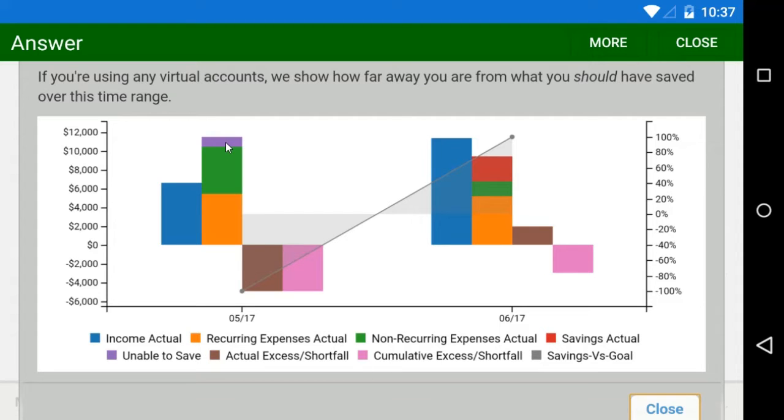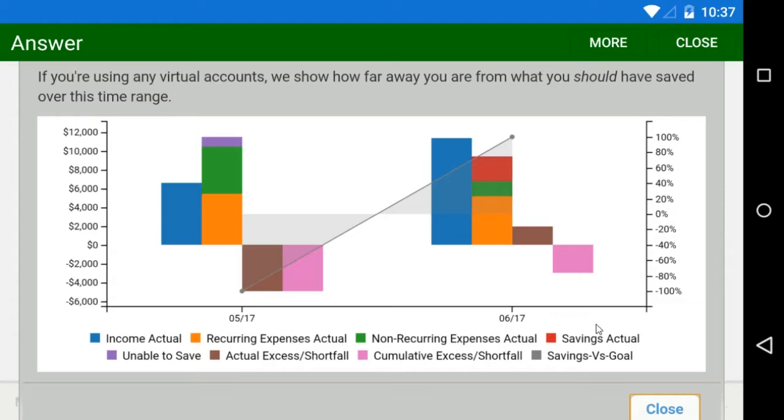And we got in the hole by this amount, shown in brown. And in June, things got much better. We had higher income than expected, and that allowed us to save not only what we needed to have saved for June, but also compensate for what we couldn't save in May. So the brown portion for June showed us being slightly ahead on overall income versus expenses, but the pink portion shows an overhang from May is still there, just reduced by a bit.